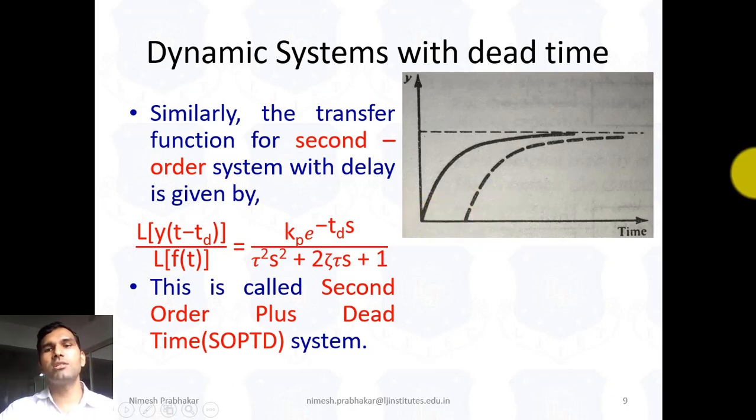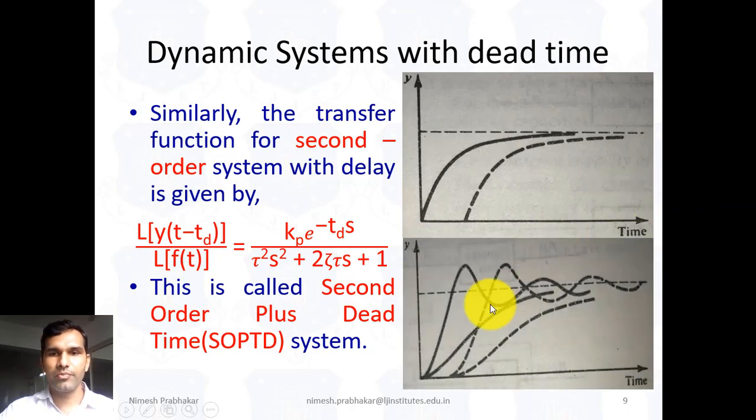Same as for the second order system, here this is the underdamped system response. This line represents the second order underdamped response, and this dashed line represents the underdamped second order system with delay. Same as this, this is the overdamped response without delay and this is the overdamped response with delay. So this region represents the dead time region. So this is the dynamic system with dead time.